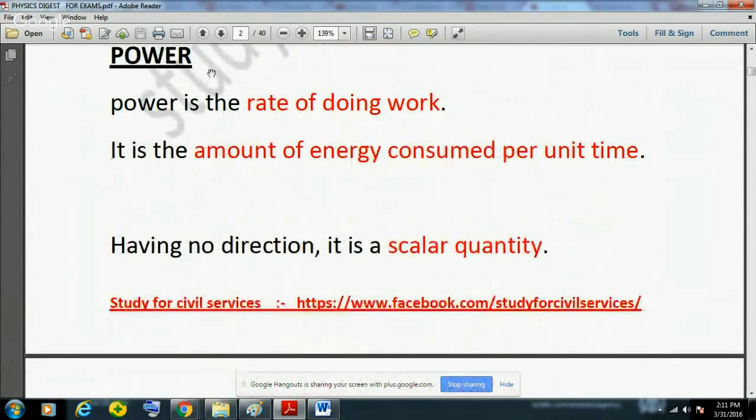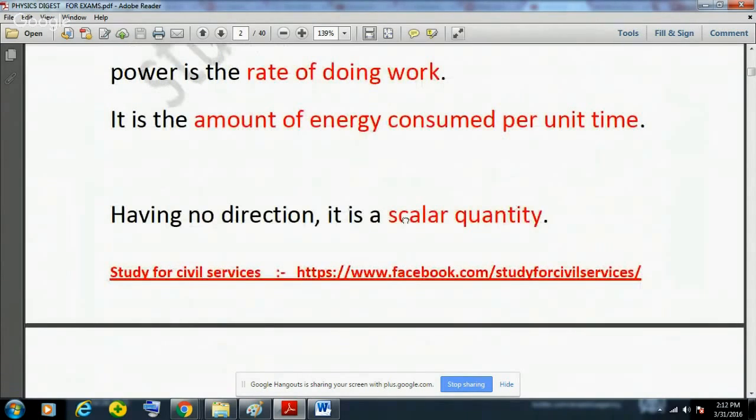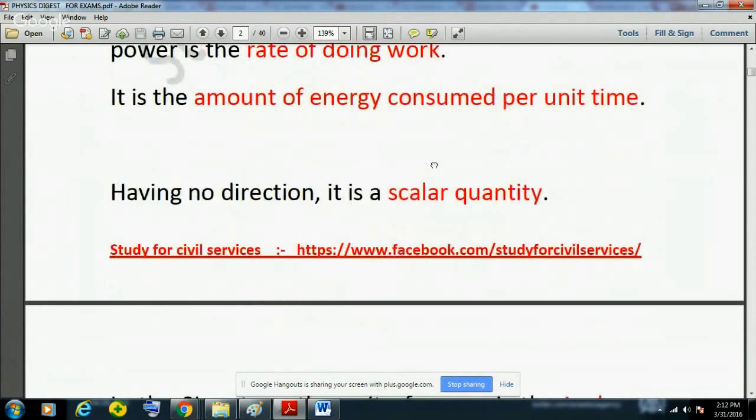Now another very basic definition is power. Power is the rate of doing work. The rate at which work is done is known as power, and it is the amount of energy consumed per unit time. Power has no direction, and that is why it is a scalar quantity. The difference between scalar and vector quantities is that a scalar quantity only has magnitude, and a vector quantity has magnitude as well as direction.